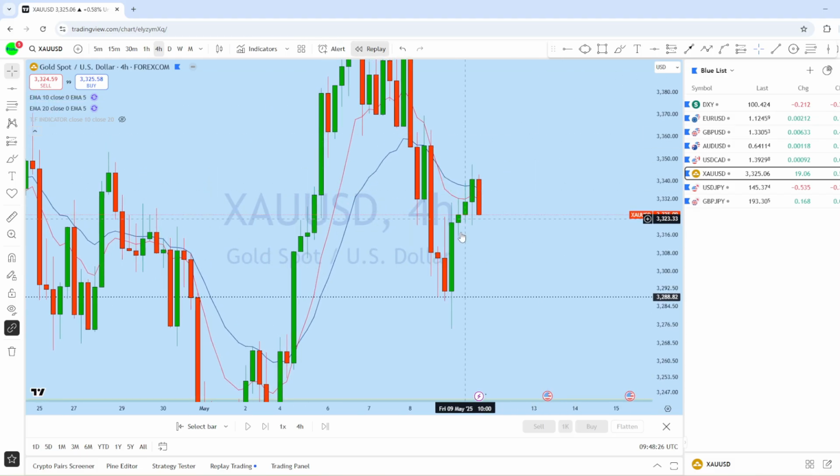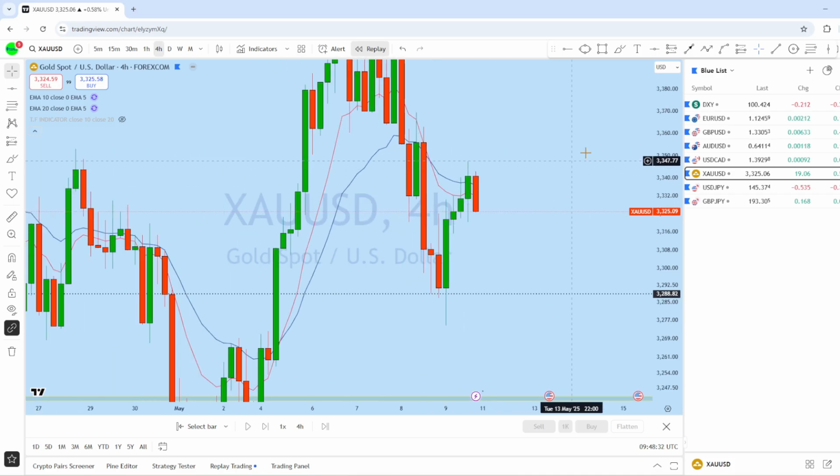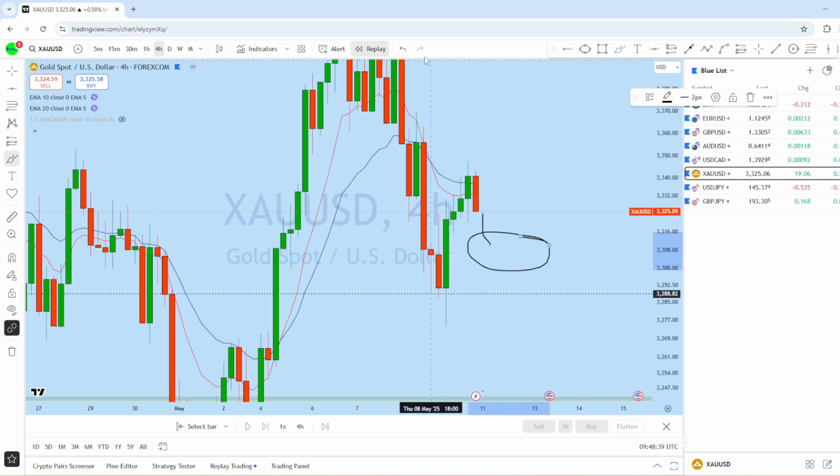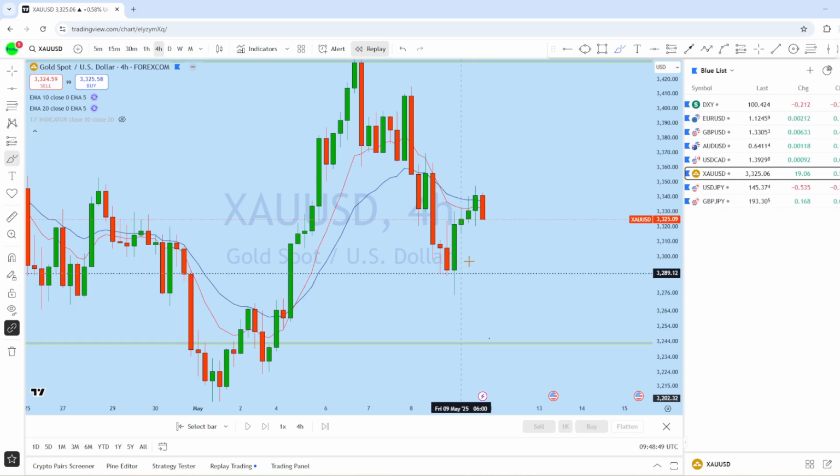Last session we saw after this move a rejection from the top, maintaining the trend line, and I think that this week we may see an initial drop here to this important zone where there is an imbalance in the market, and I think the price may potentially reject from that level, as this market is currently in this local bullish market structure.